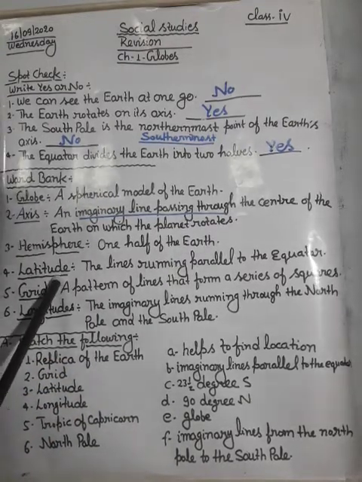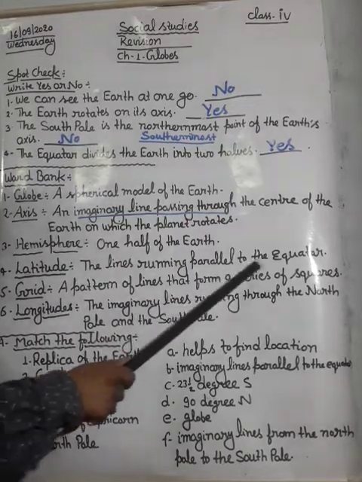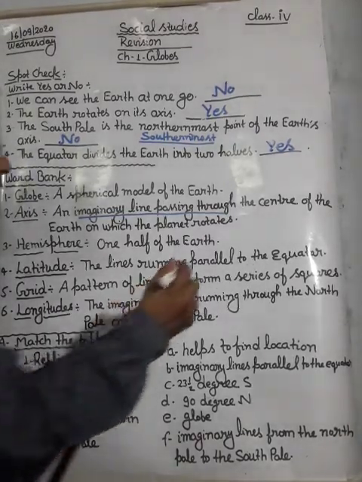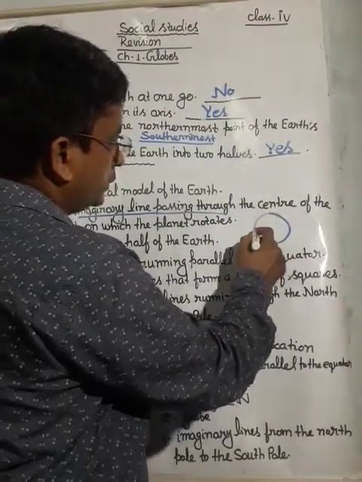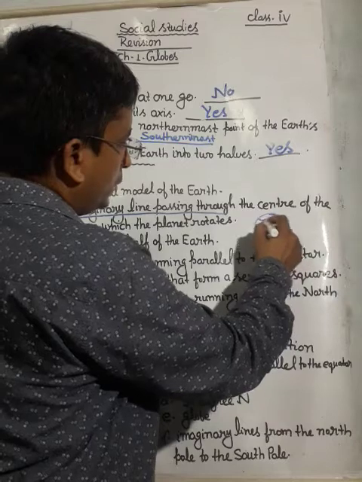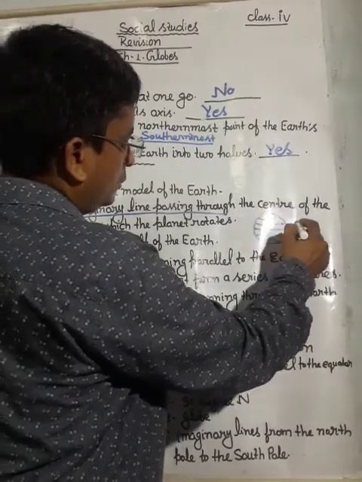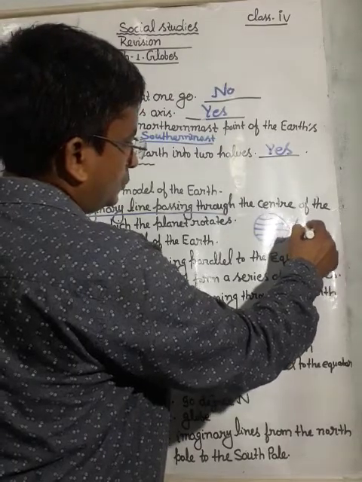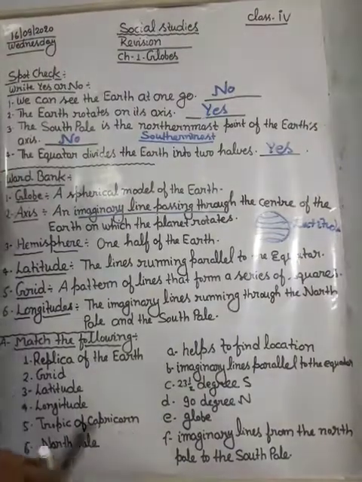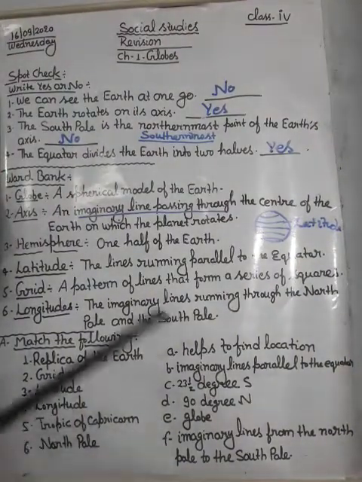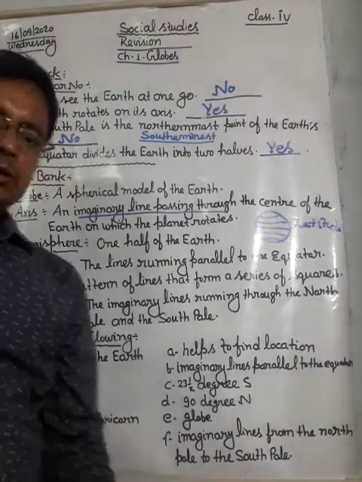Latitude. What is latitude? The lines running parallel to the equator are called latitude. Next is grid. What is grid?